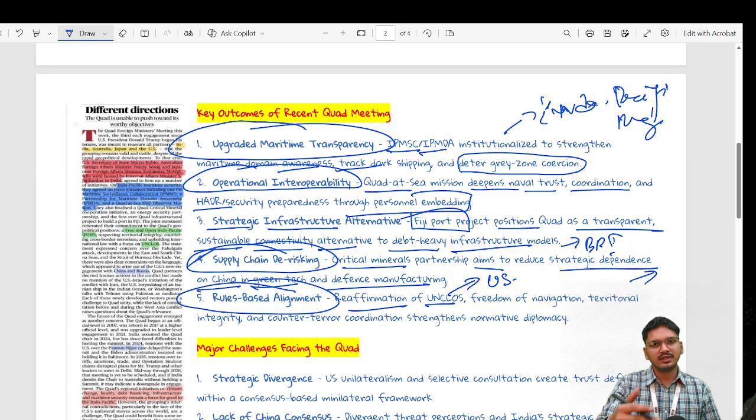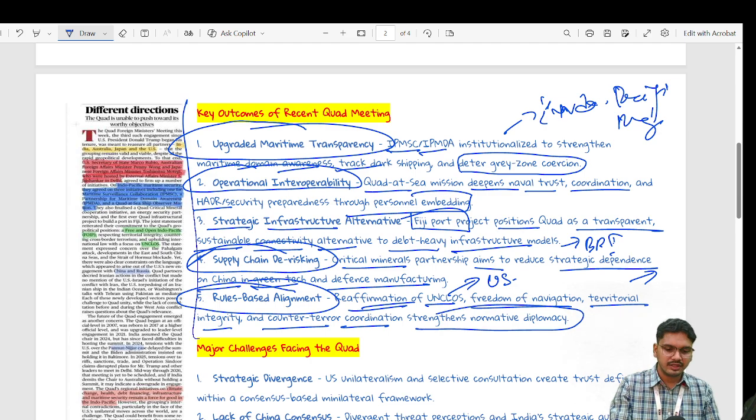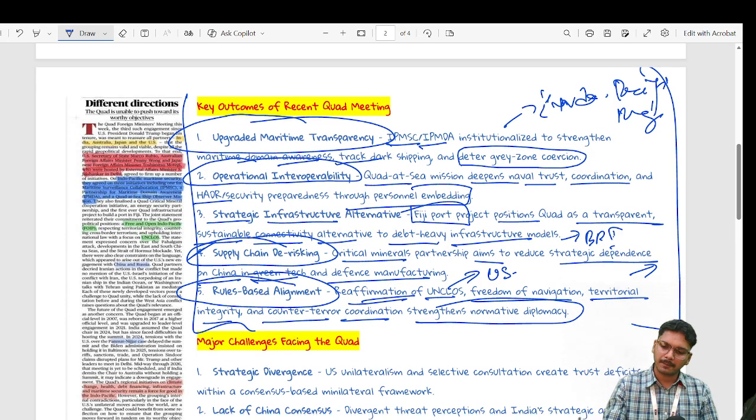We will cover that in detail in our challenges part. For the time being, it reaffirms UNCLOS, freedom of navigation, territorial integrity, and counter-terror coordination, strengthening normative diplomacy.